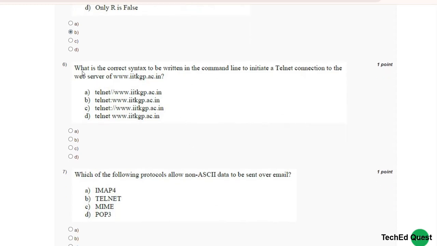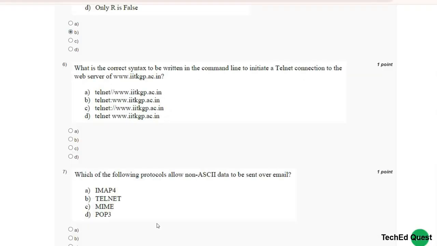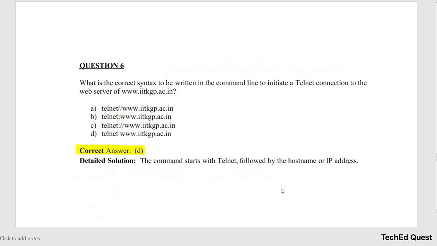Sixth question, what is the correct syntax to be written in the command line to initiate a telnet connection to the web server of www.iitkgp.ac.in? The correct answer is D, the command starts with telnet followed by the hostname or IP address.